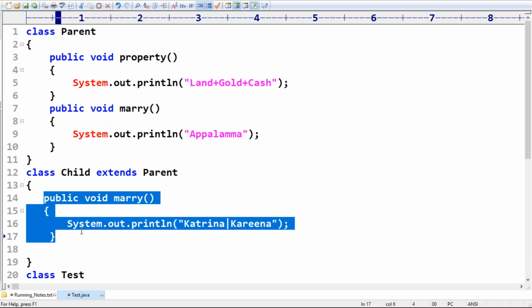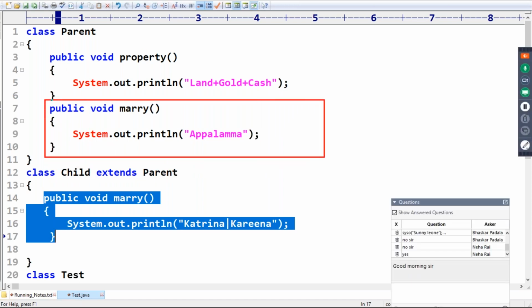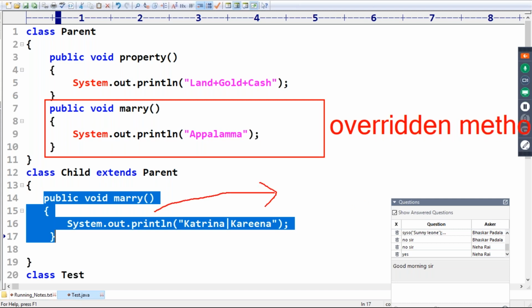Everyone in the position to understand that. Okay, well, now the point is, sir, the parent class method which is overridden is called the overridden method. The child class method which is overriding is called the overriding method. Sir, these words are very important. Parent class method which is overridden is called overridden method. The child class method which is overriding is called overriding method.